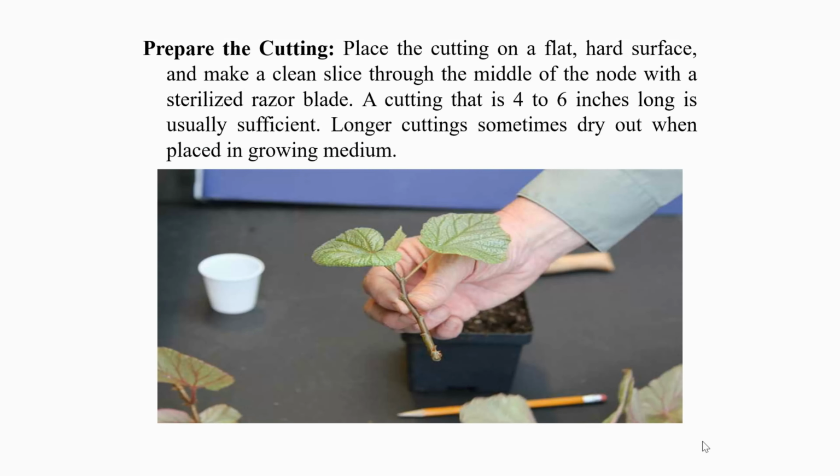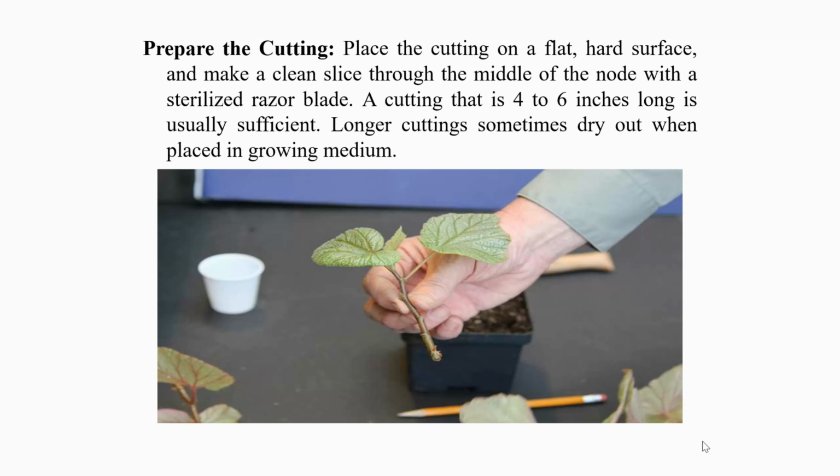Prepare the cutting. Place the cutting on a flat, hard surface and make a clean slice through the middle of the node with a sterilized razor blade. This scarifying of the node will increase the chances of roots emerging from this spot. Also, remove all but 1 or 2 leaves. The cutting needs some leaf growth to continue photosynthesis, but too many leaves will sap energy from root creation.